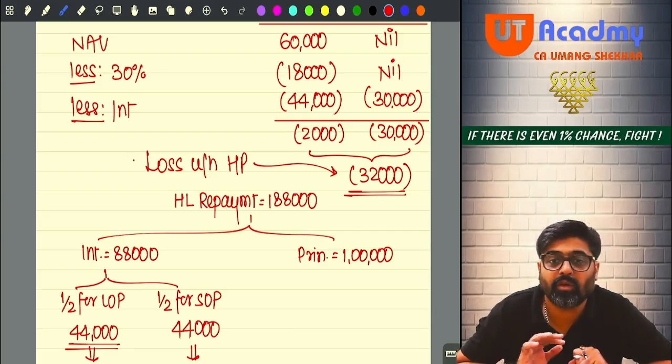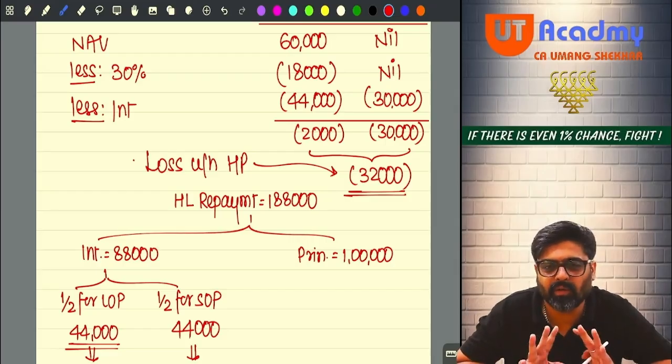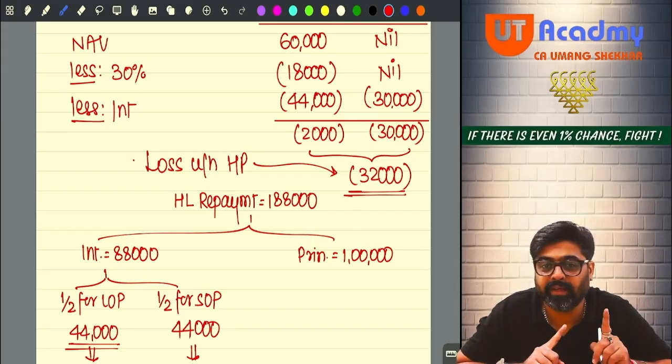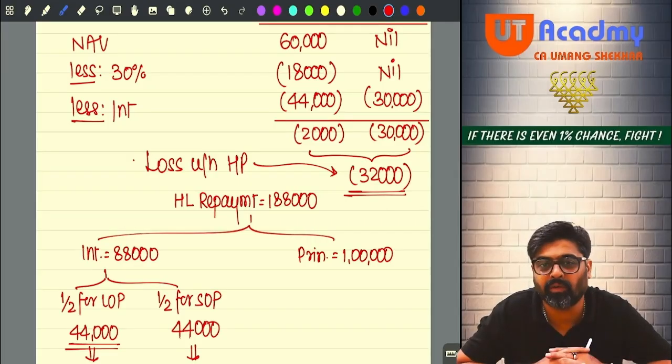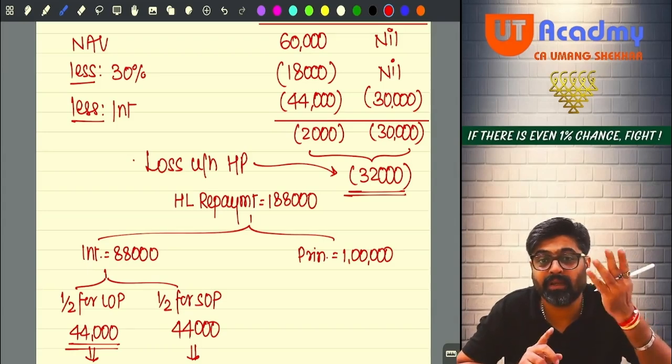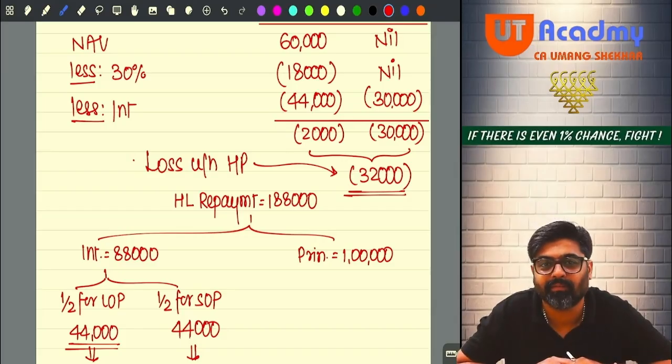Yes, because you are not following 115BAC. What if they tell you that you are following 115BAC? Do you remember the mistake that happened in the last question? So if 115BAC is followed, first of all, you will not get a loss of 32,000. You will get a loss of only 2,000. Why? Because SOP interest will not be allowed.